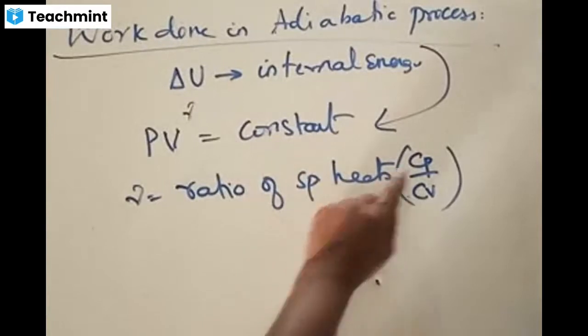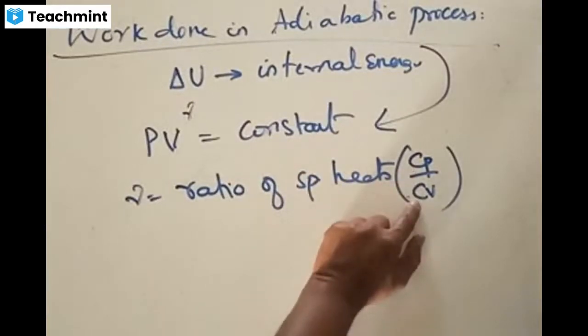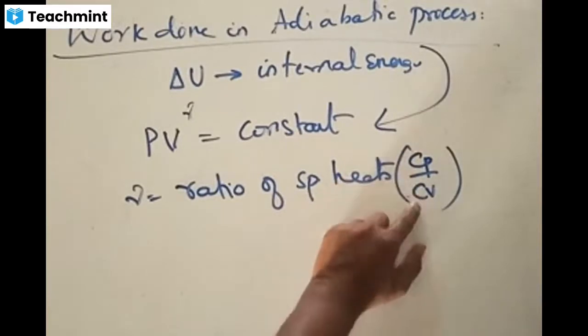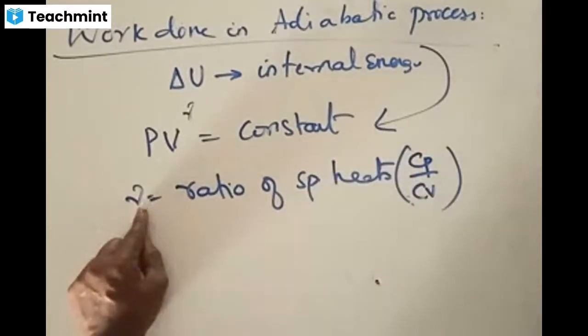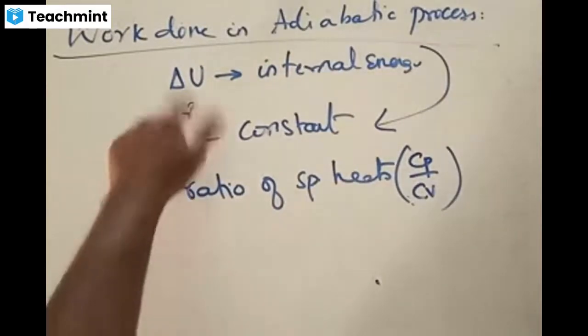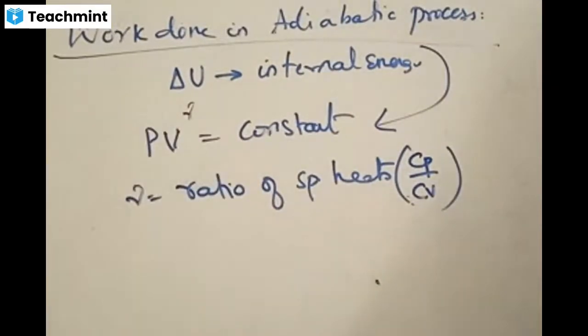What is the meaning of ratio of specific heats? Specific heat at constant pressure to that of specific heat at constant volume. Cp indicates specific heat at constant pressure. The ratio of these two is called gamma. Actually, this gamma is needed to talk about the degrees of freedom of the gas. Right? Gas will have different degrees of freedom. We'll understand all the other concepts of gamma in the later classes.